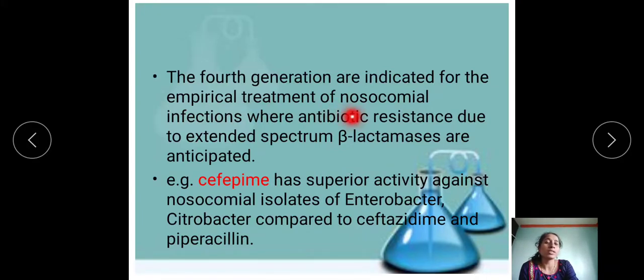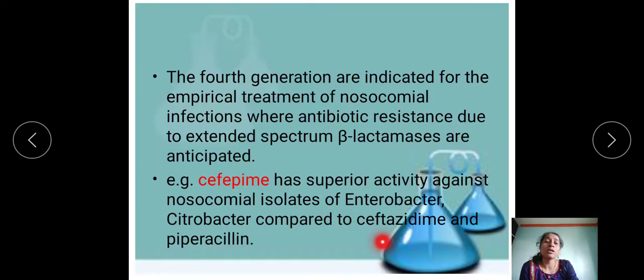Nosocomial infection is acquired from the hospital itself. That means a hospitalized patient who is suffering from some disease may, through the hospital, again suffer from a different kind of infection, which is nothing but a nosocomial infection, where antibiotic resistance due to extended spectrum beta lactamase is anticipated. For example, we can consider cefepime, which has superior activity against the nosocomial isolates of Enterobacter and Citrobacter, compared to the